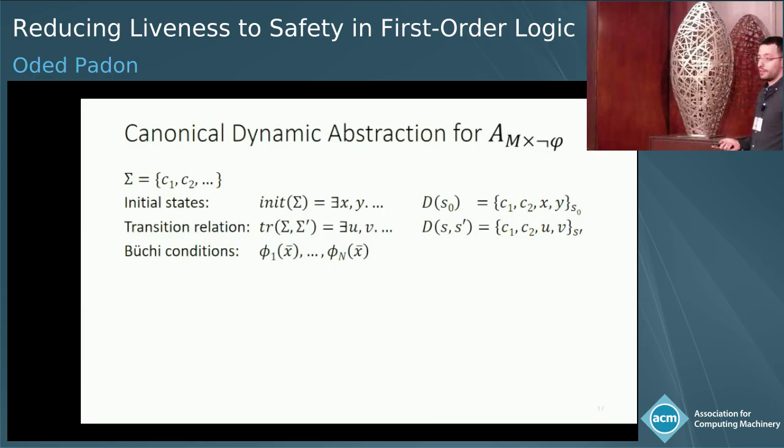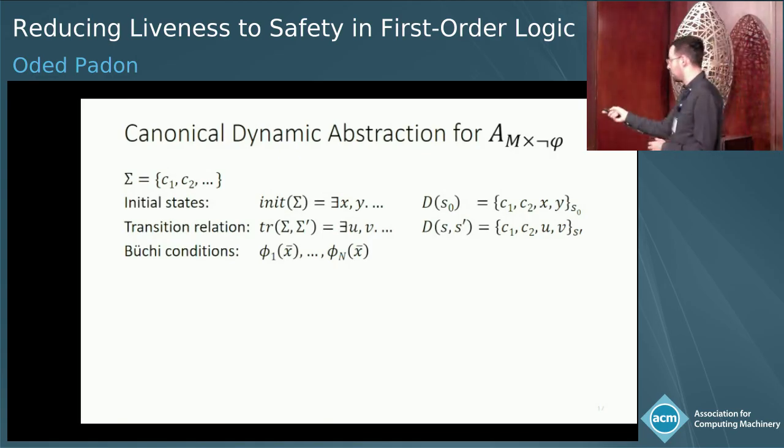And now to lift this structure to a way to define this finite abstraction, we define the footprint of the initial state and the footprint of a transition. So for the footprint of the initial state, say we have some constants C1 and C2 and some existentially quantified variables. The footprint of the initial state would include the interpretation of these constants and existential variables at the initial state. And it's a finite set of elements. Similarly, for every transition from S to S prime, we define the footprint of this transition as the interpretation of the constants and the existentially quantified variables here at the post-state of this transition. And remember, we also have these Buchi conditions with 3 variables.